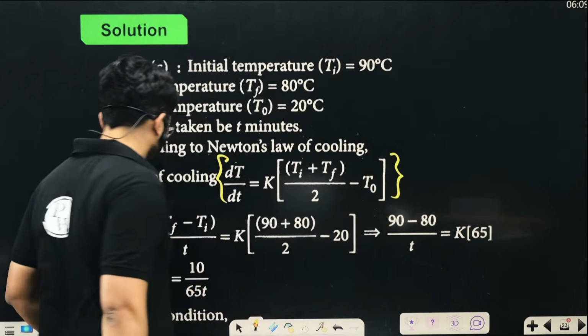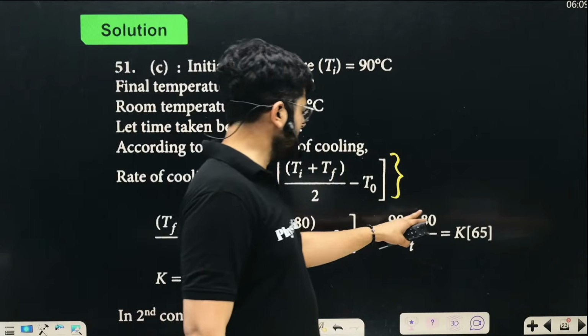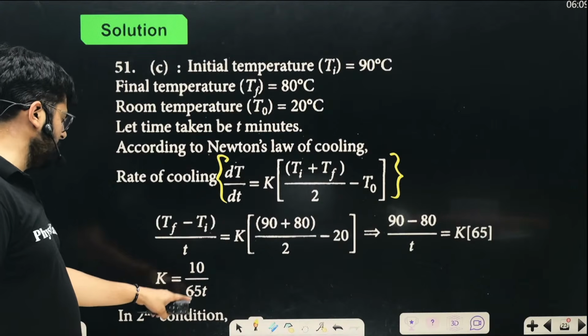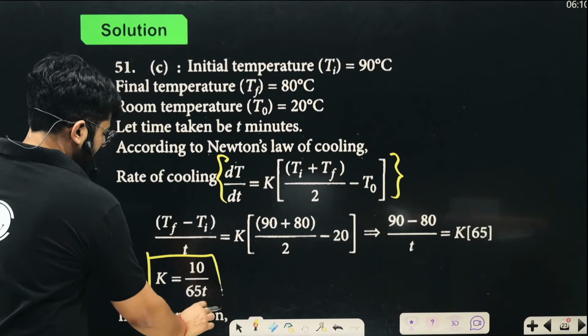This is Newton's law of cooling, and for the first relation, you have this whole thing. So 90 minus 80 upon t is equal to k. So k will be 10 upon 65 t. This is the first condition you have.